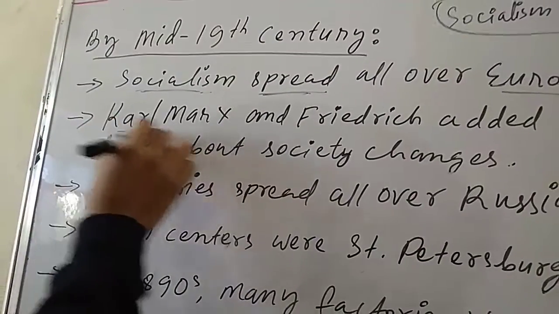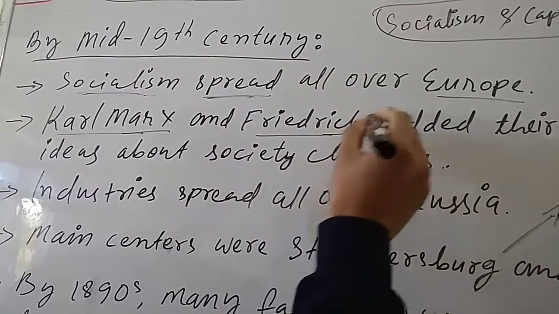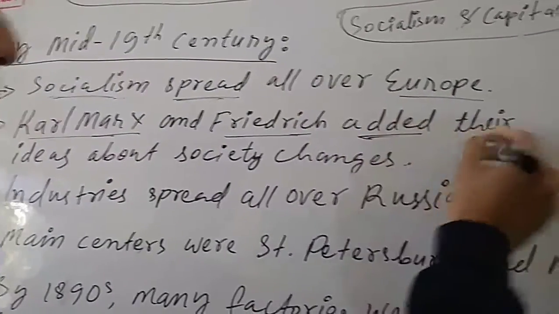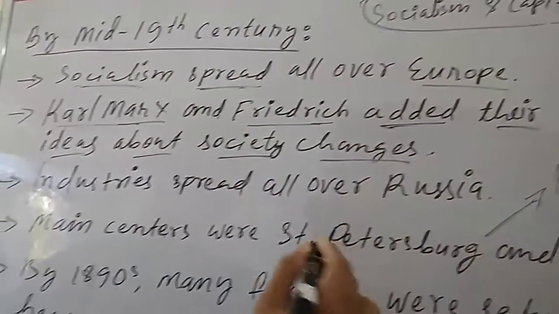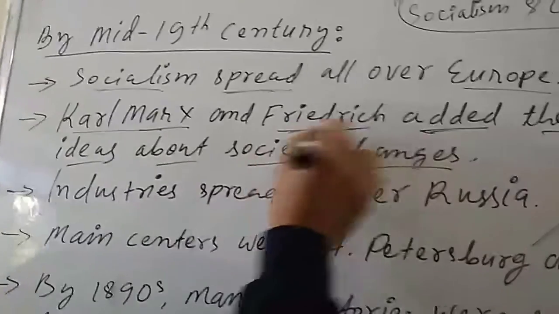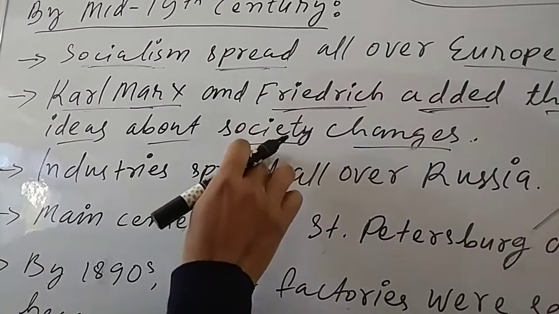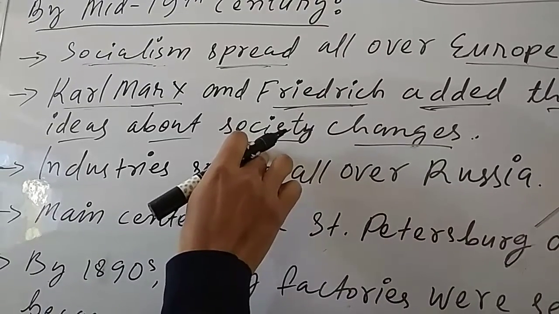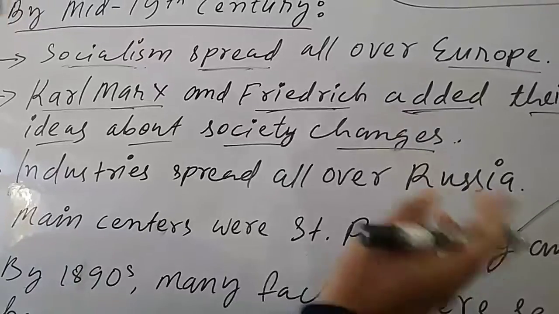Spread means फैल गया. Next, Karl Marx and Friedrich Engels added their ideas about society changes. That means they brought the socialism idea, and also shared ideas on how to structure and change the society.